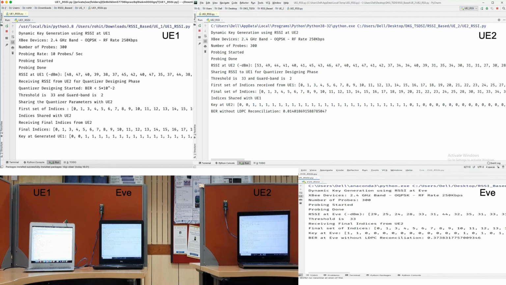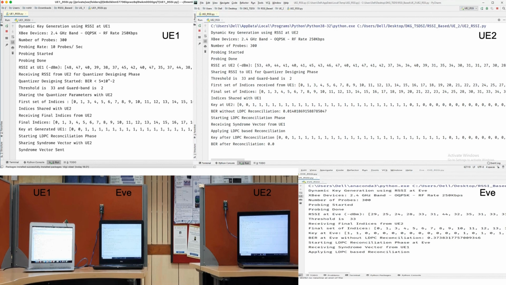Now the reconciliation phase has started. UE1 will compute the syndrome vector using his key and the parity check matrix for (12,9) LDPC codes. This will be done on a block by block basis. Both UE2 and Eve will generate the LLR using an empirically built PMF and will run LDPC based reconciliation. The bit error rate at UE2 after reconciliation drops to 0, whereas at Eve it has worsened to 0.4.